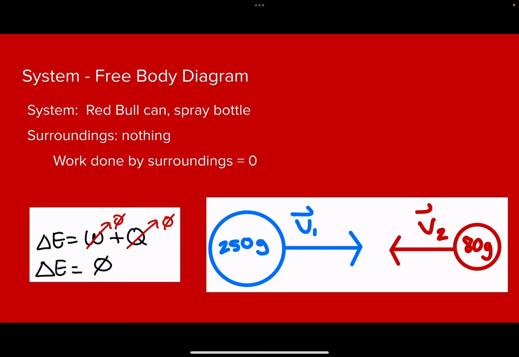For our free body diagram, we have the Red Bull can moving towards the spray bottle while they're moving towards each other, and since our surroundings are nothing, the change in energy is 0, hence why change in kinetic energy should be 0. There's no potential energy at hand, so it's only kinetic energy.